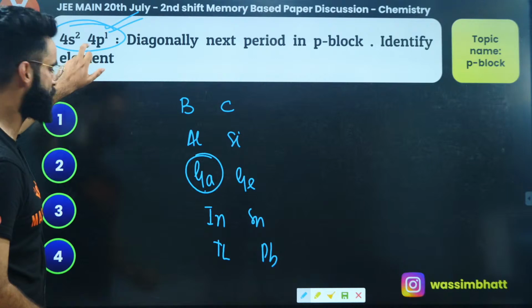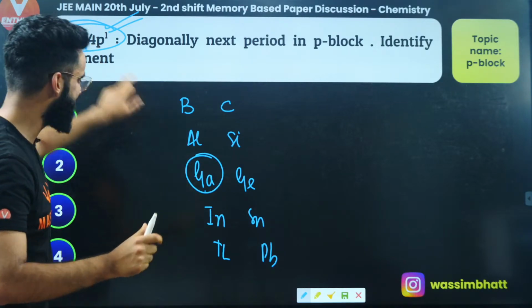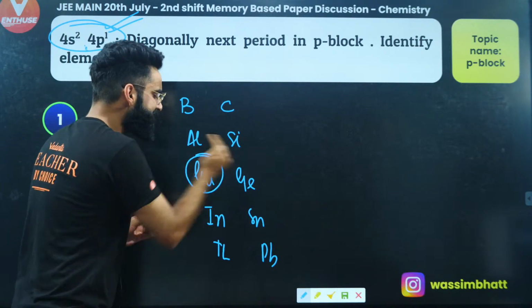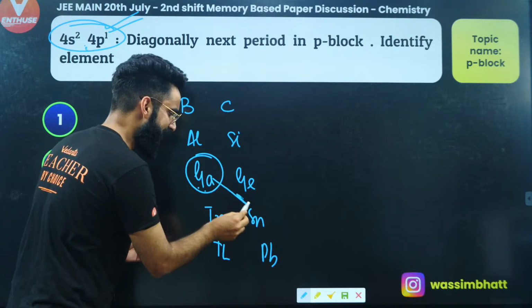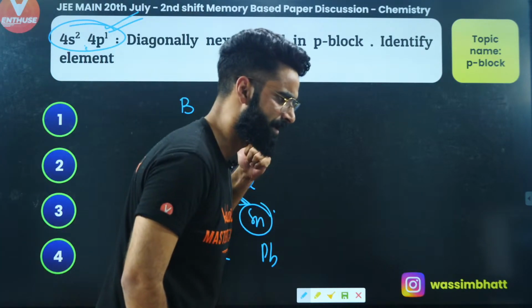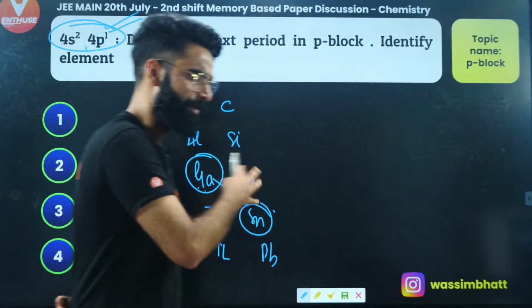First, from this outermost electronic configuration, you were supposed to guess the element. It is gallium. Now you have to see what is going to be the diagonally next element. The diagonally next element after gallium is going to be tin, right? So tin is going to be the answer of the question, right? I'm sure this would have been something like that.